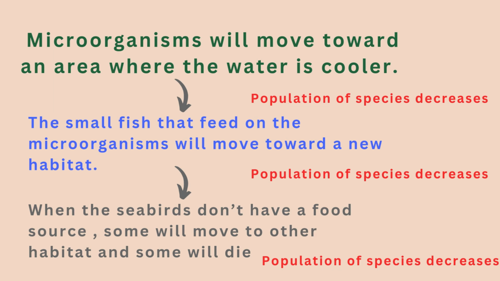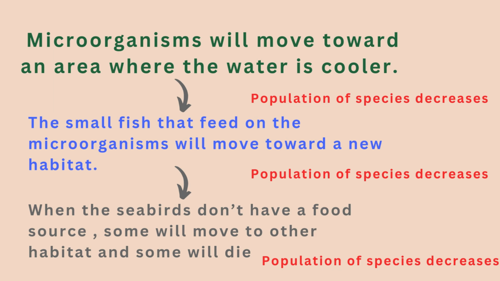Yes, they will move to another area or place or ecosystem. Why? Because they need cold water to survive. So microorganisms will move toward an area where the water is cooler, where it's cold. So here the population of the microorganisms will decrease.